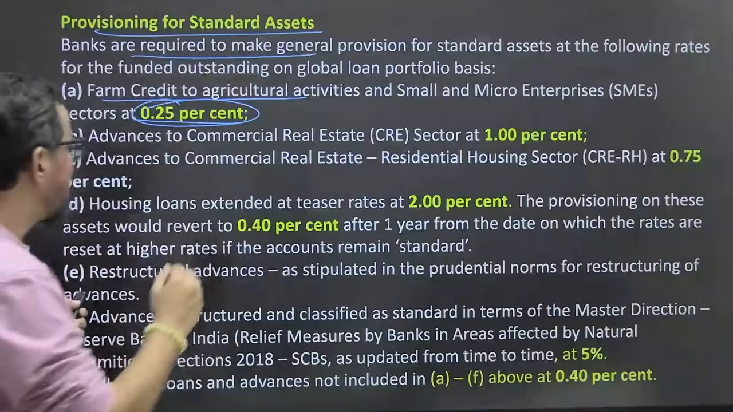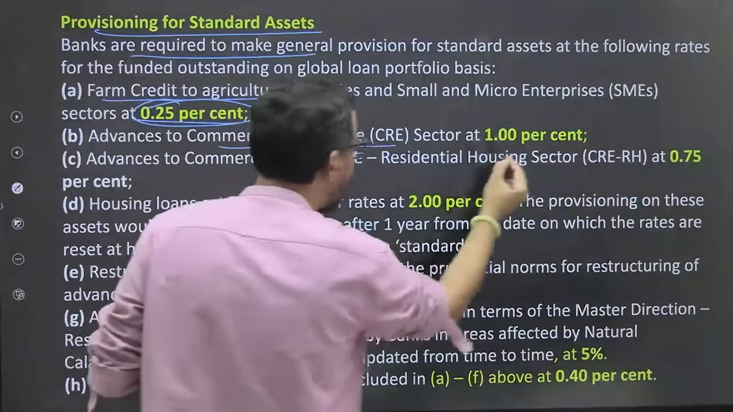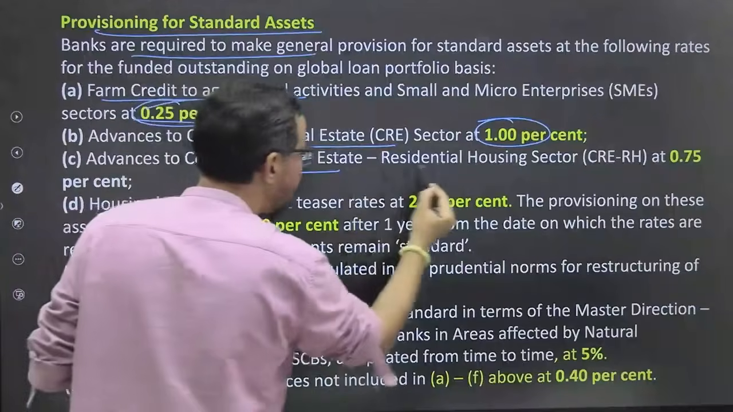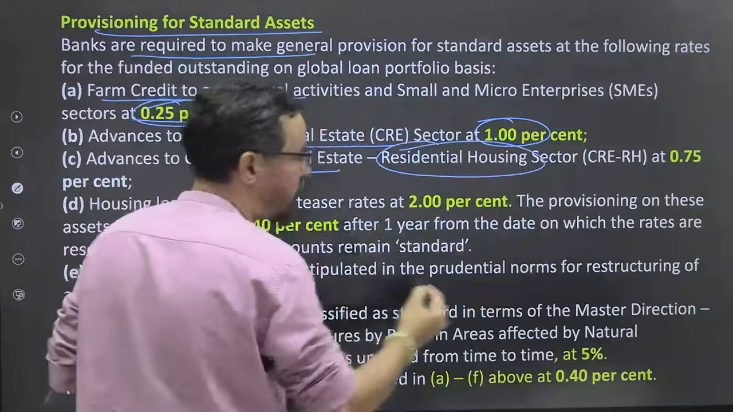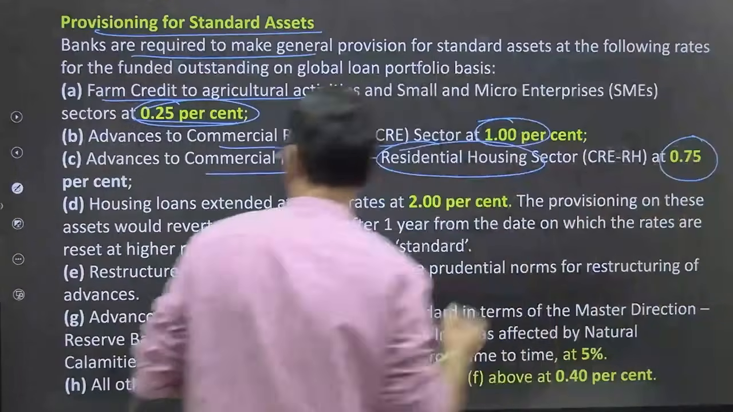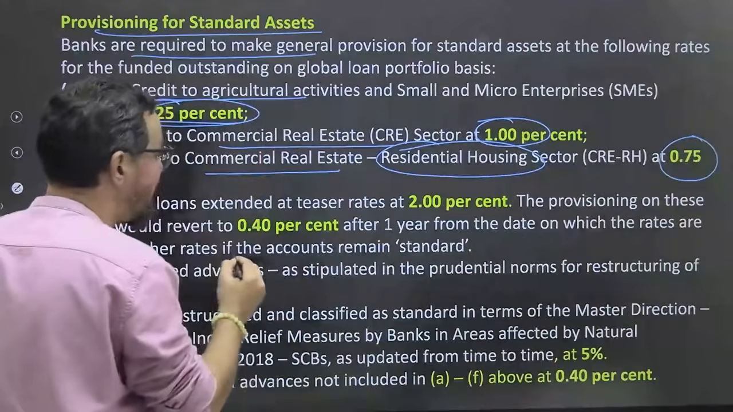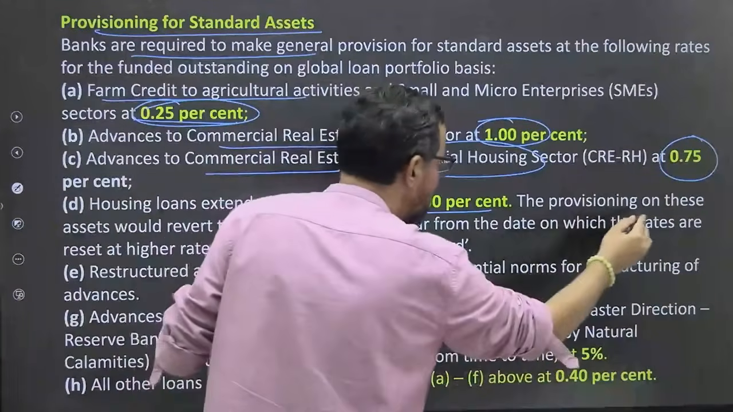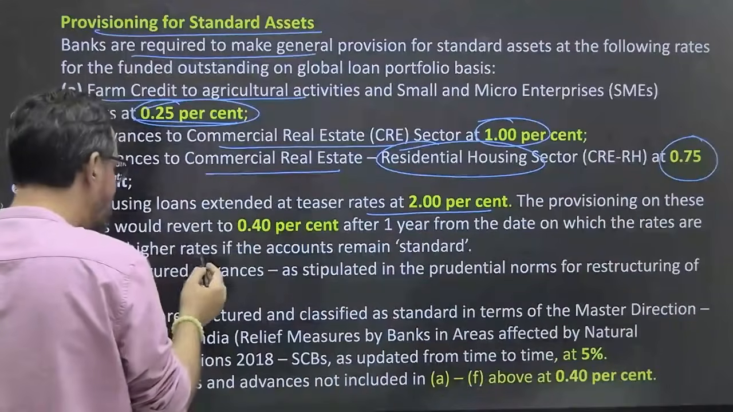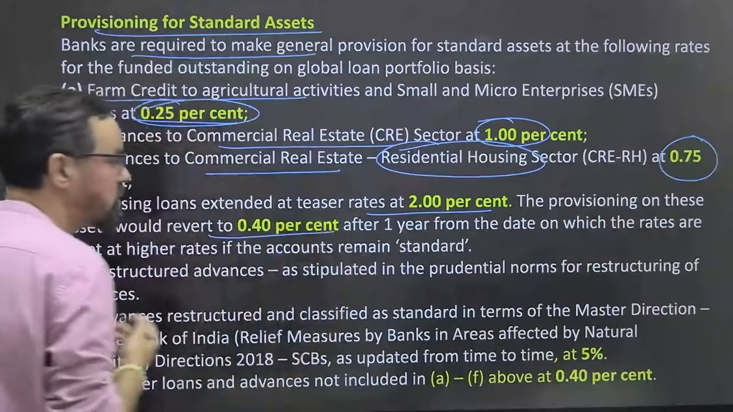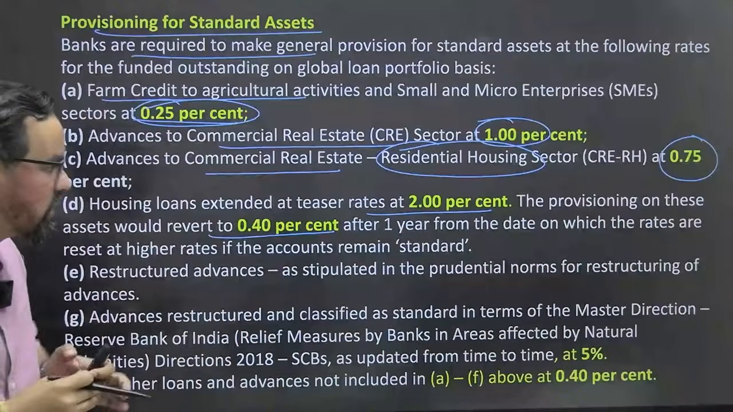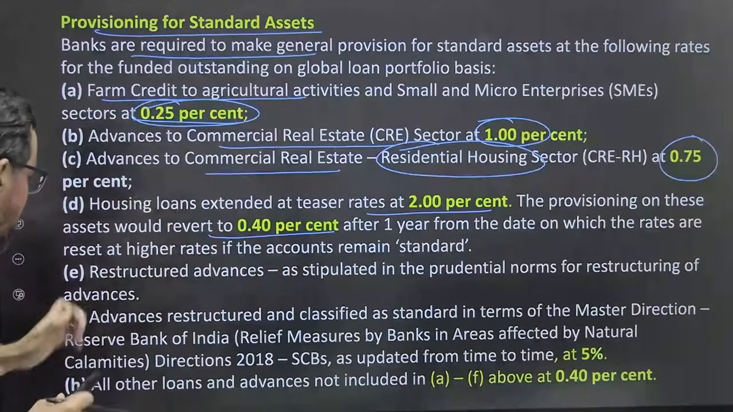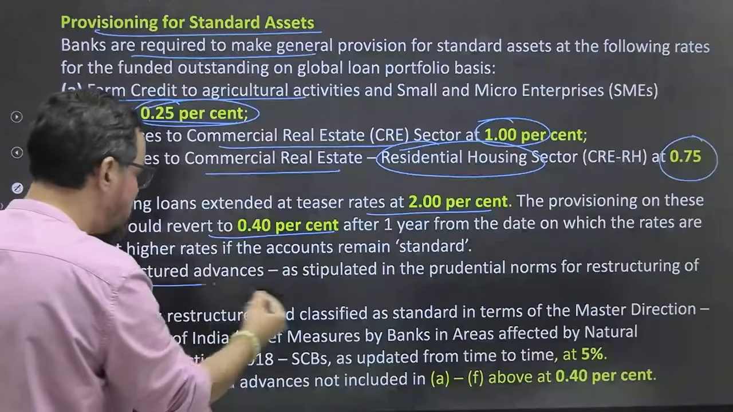Again, in case of commercial real estate, it is 1%. In case of commercial real estate, residential housing 0.75%. Housing loan extended at teaser rate 2% initially. Then provisioning on these assets would revert to 0.40% after 1 year. For the first year it is 2%. Then gradually it will decrease to 0.40%.